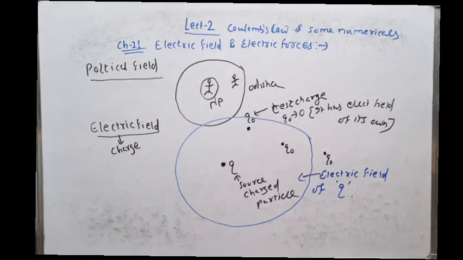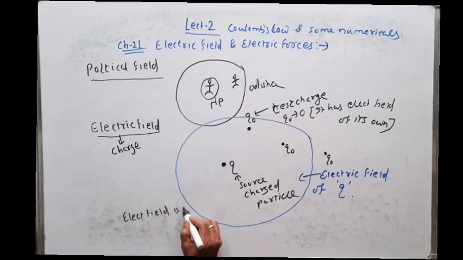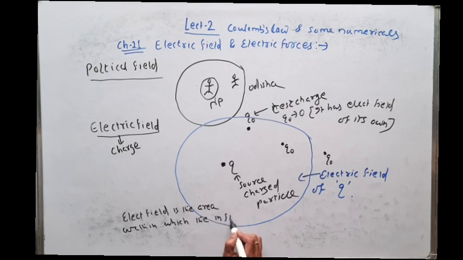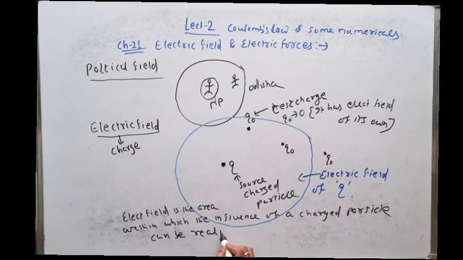So what is the definition of electric field? We can write: electric field is the area within which the influence of a charged particle can be realized. So this is your electric field.